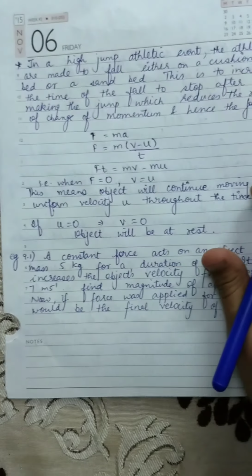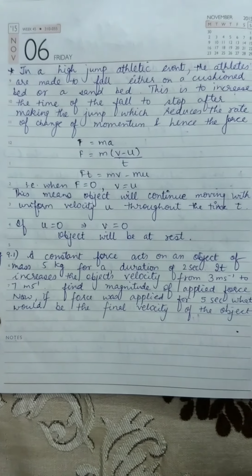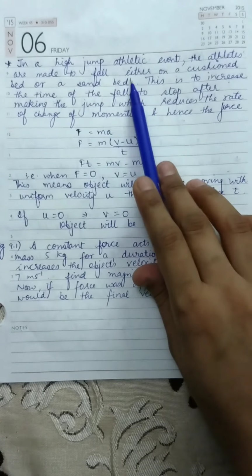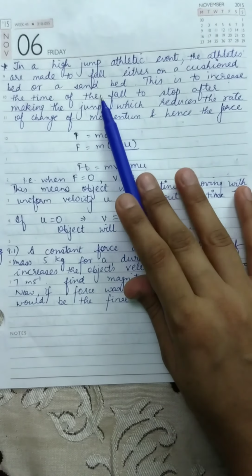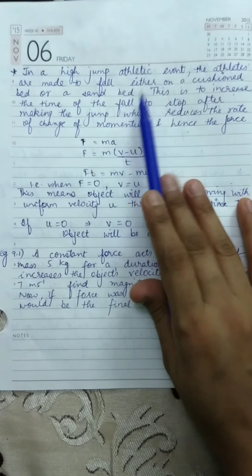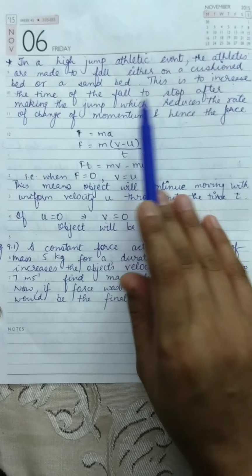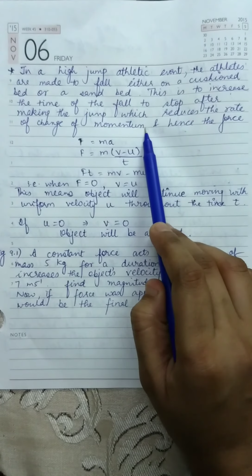So इसीलिए the fielder catch holds the hand backwards, जिससे time increase हो जाए and rate of change of momentum कम हो जाए. In a high jump athletic event, the athletes are made to fall either on a cushioned bed or on the sand bed, जिससे उसका time increase हो जाए to stop after making the jump, which reduces the rate of change of momentum.